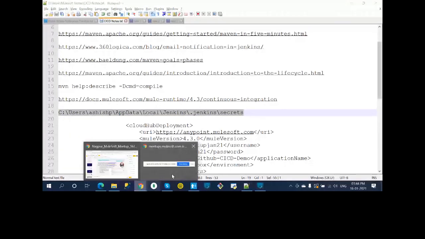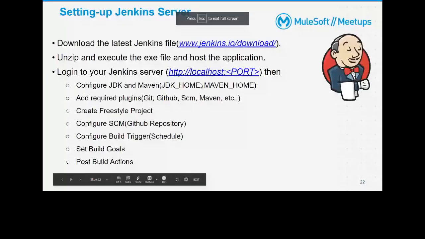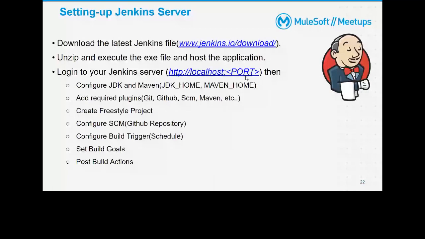Let's note down that password. The username will always be admin. As I said, the port will be whichever port is available. By default it will be 8080, but it's up to you. If 8081 is not available once you validate, you can go with some other port.